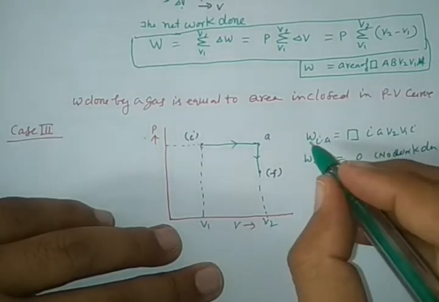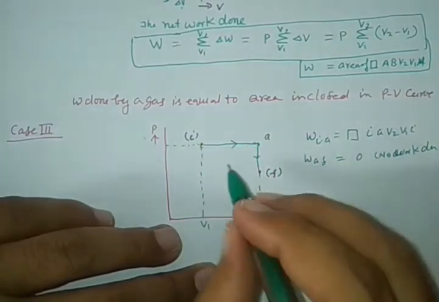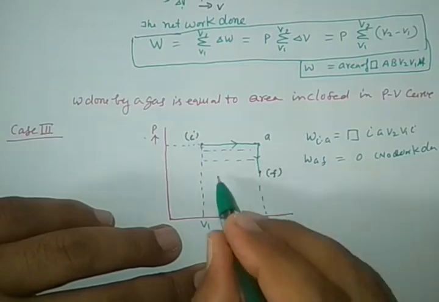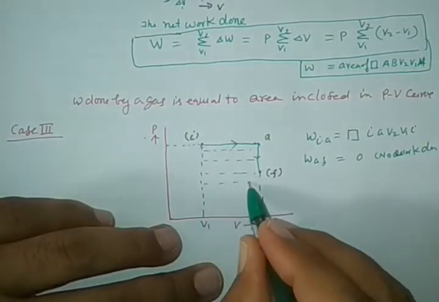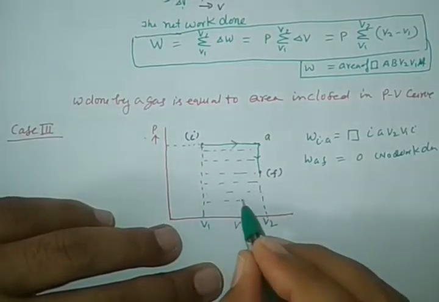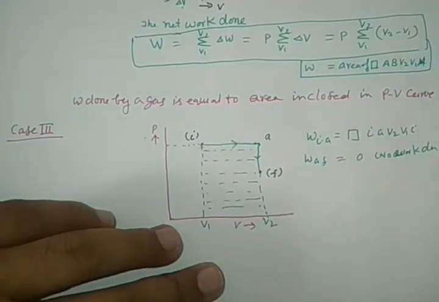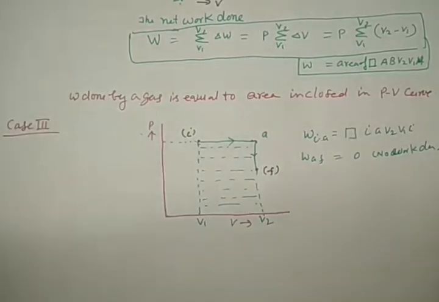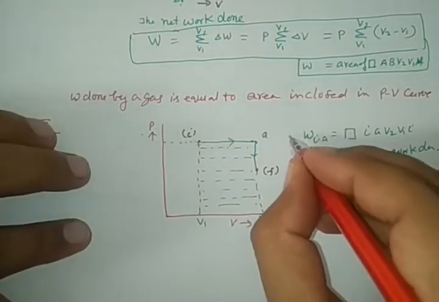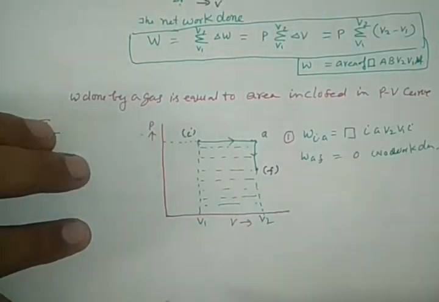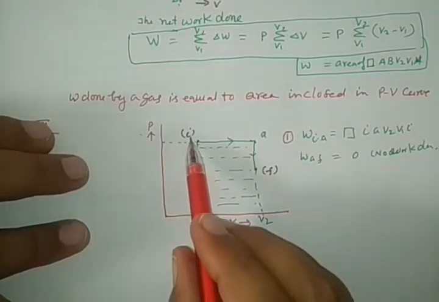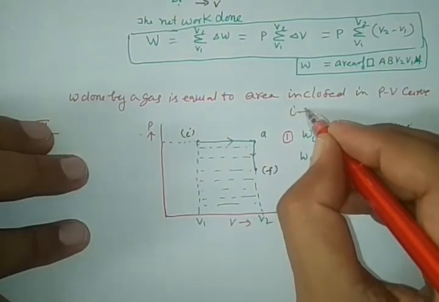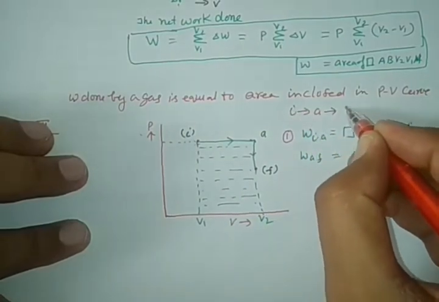So work done by the system is only from I to A, and it can be represented by the area of this rectangle under the dotted area. This system can also change from I to F by this first process, when the system converts from initial to final by the process I to A and A to final.